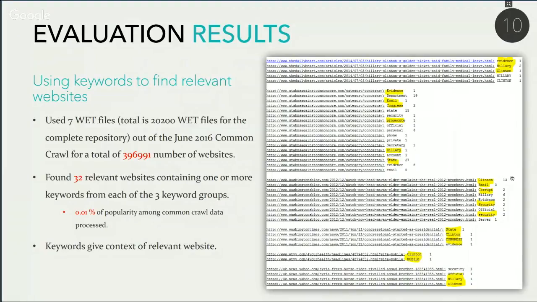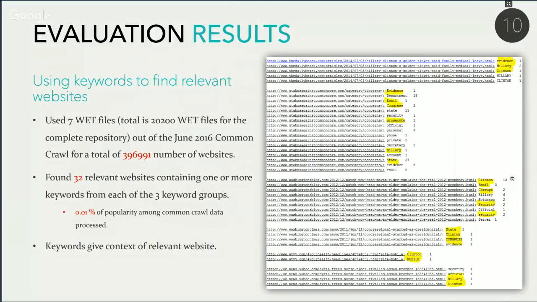Just to explain what a web file is, it is a Common Crawl file segment in the form of plain text, and each of these files is more than 116 megabytes, give or take. Out of these 7 web files, there is a total of 396,991 websites found.